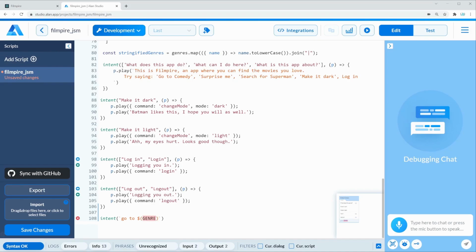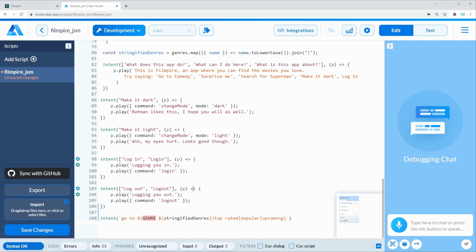Then we need to add a space and also add one more $ sign, and this is going to be a template string like this. There we can say stringified genres like this. And then use one narrow line like this. I'm not sure how this character is called. You get it by pressing shift and then backward slash. And then in here we can use the top rated as well as the popular and upcoming. And this is going to be it.